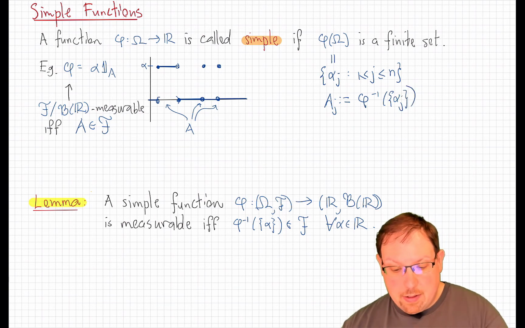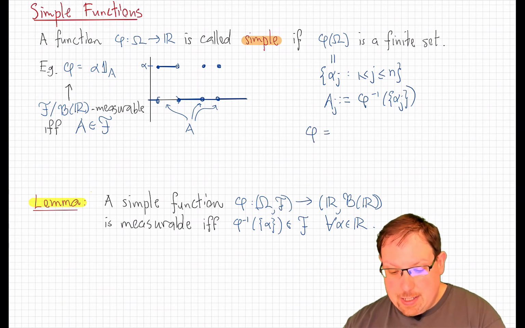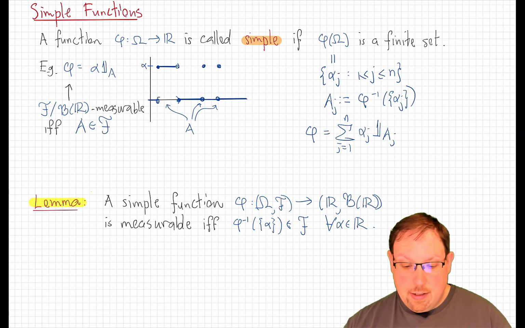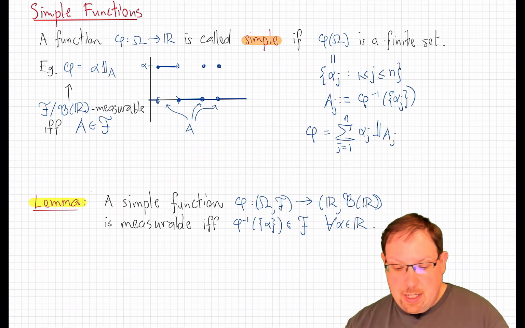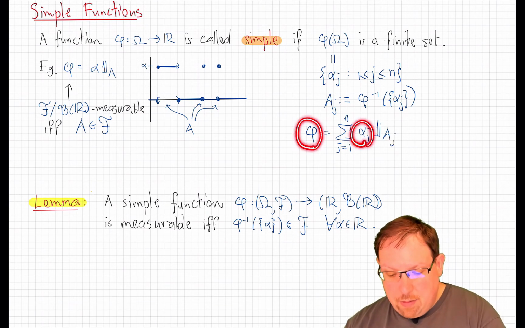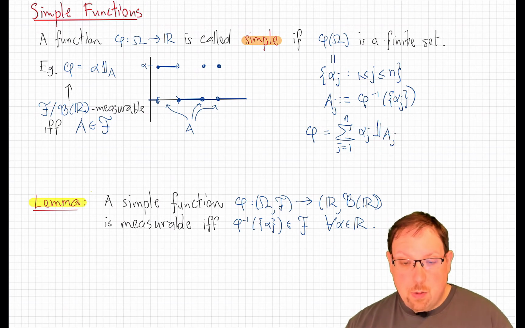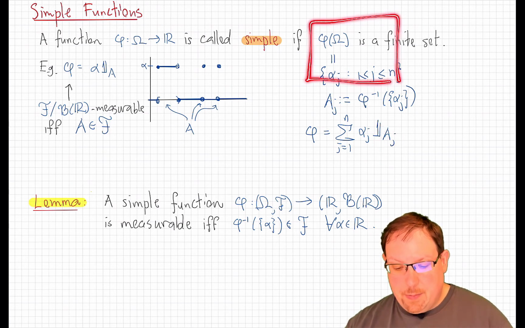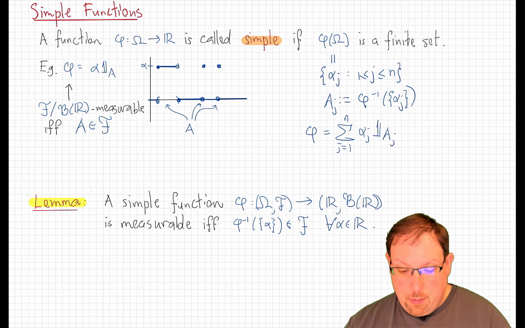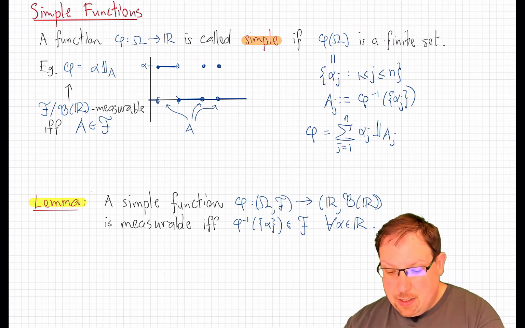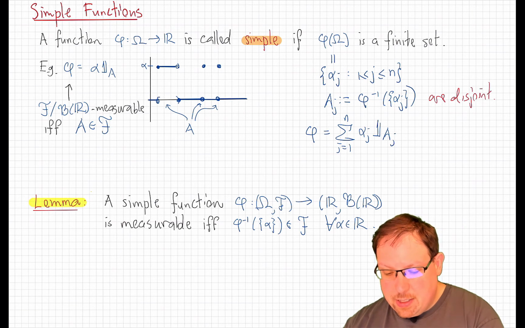Well then, we can rewrite phi, the entire function, simply as the sum, j going from 1 up to n, of alpha j times the indicator function of aj. Indeed, this just says that phi takes the value alpha j on the set aj, which is exactly what this says here. And note, by the way, that these aj's are disjoint, because the alpha j's are assumed to be different numbers.